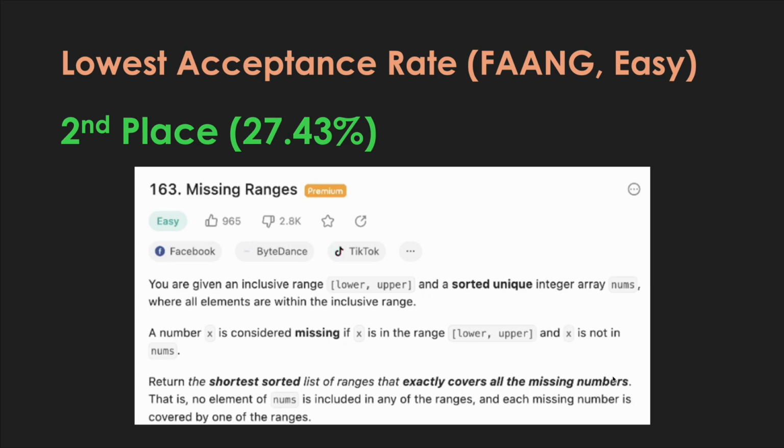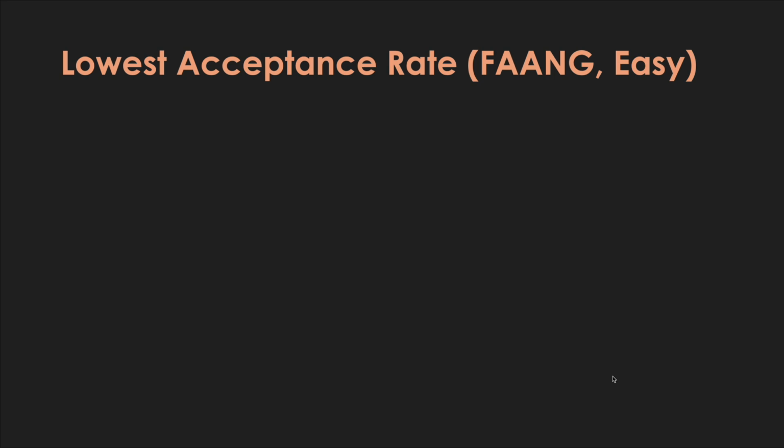Basically, you're given a range and a sorted array, and you need to find all of the sub-ranges that are actually missing from the array, right? So this is maybe not that easy, but they've put it as an easy problem. And then the first place, with an acceptance rate of 26.32%, is the lowest acceptance rate in the easy category amongst problems asked by FAANG.